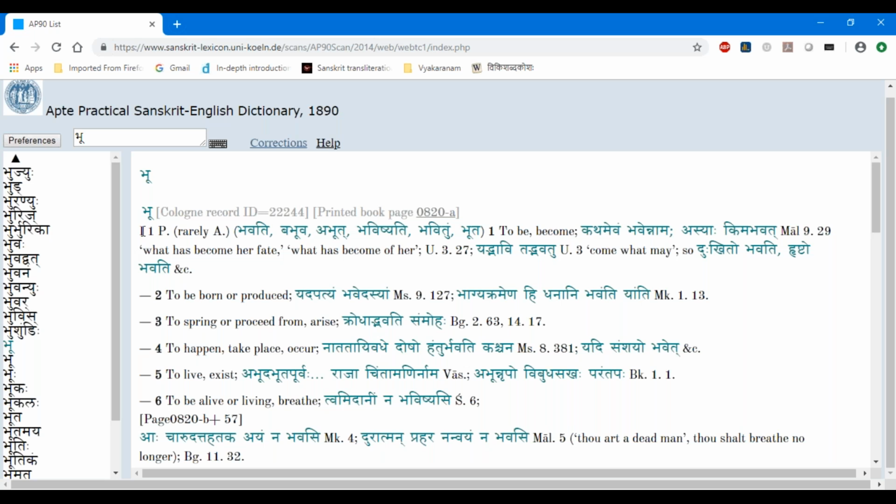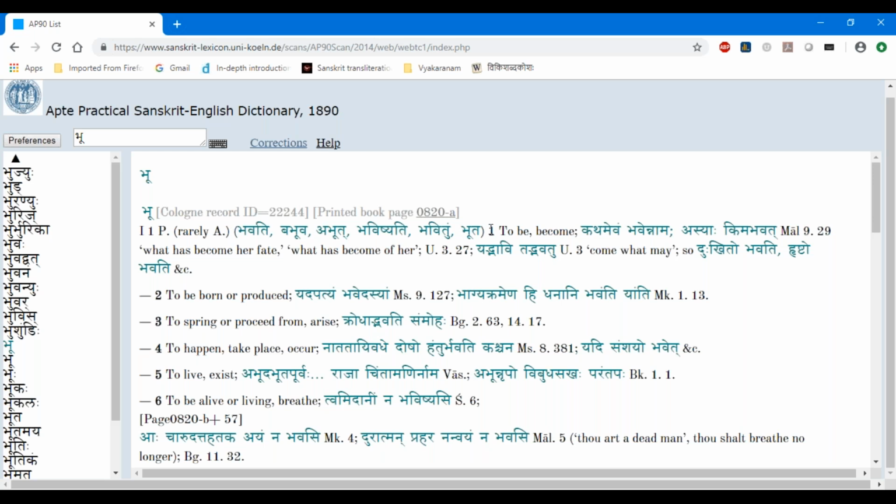This is the first meaning of that, and that is in the first gana, parasmaipadi. It is called bhuadi gana because bhu is the first dhatu of that gana. So it's called bhuadi gana, and then it is a parasmaipadi dhatu. And he also says rarely it is also atmanepadi. In Sanskrit literature, there are some places where bhu is used in the atmanepadi form, and then he gives some forms: bhavati, babhuva, abhut, bhavishyati, bhavitum, and bhuta.